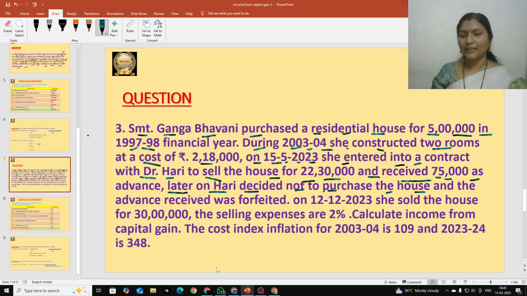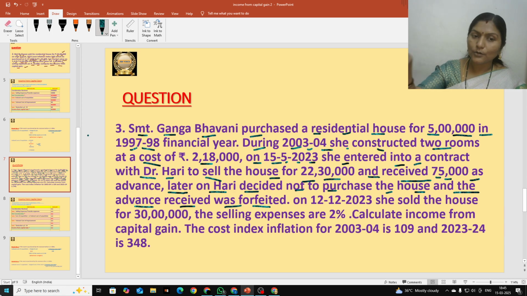Later on, Hari decided not to purchase that house from Srimati Ganga Bhavani. Then advance, definitely she is not going to give it back. Okay, so the advance received was forfeited. Forfeited means cancelled. She is not going to return that 75,000 to Dr. Hari. So she forfeited that.